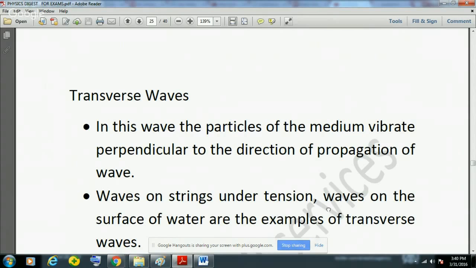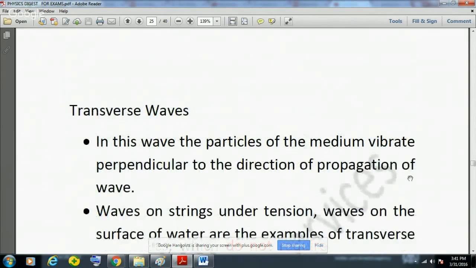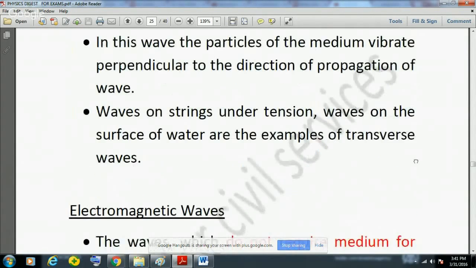the wave. Waves on strings under tension, and waves on the surface of water, both of these are examples of transverse waves. Sound wave is a longitudinal wave because the particles move along the direction of the propagation of the wave.